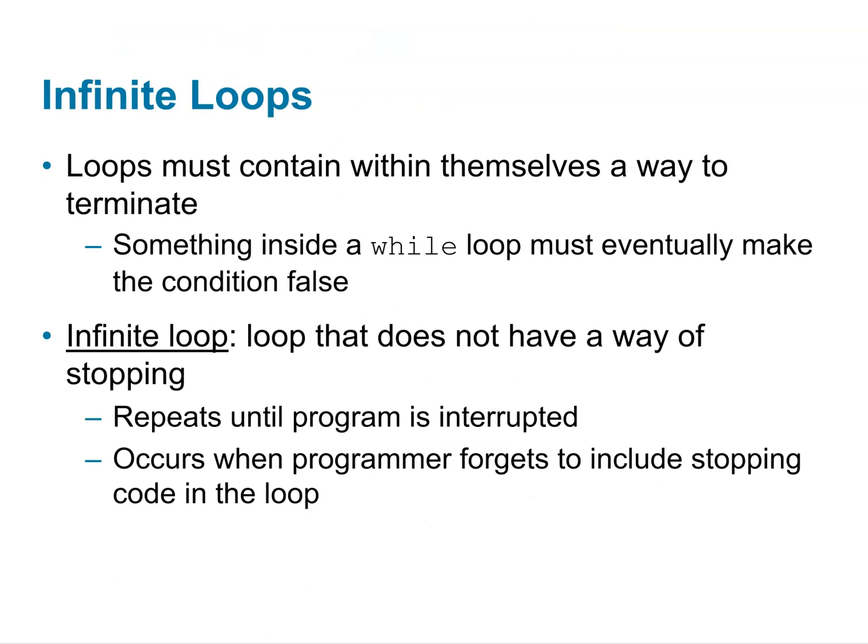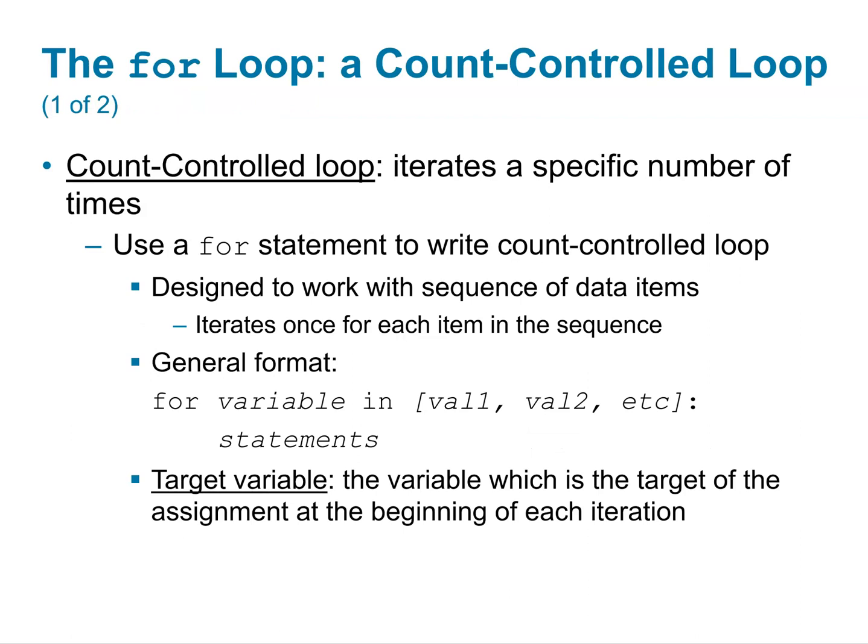Loops must contain within themselves a way to terminate. Otherwise, you will get an infinite loop, and that's a loop that doesn't stop. It repeats until the program is interrupted, and it can go forever. It occurs when a program forgets to include stopping code, or in very special types of programs, like operating systems.